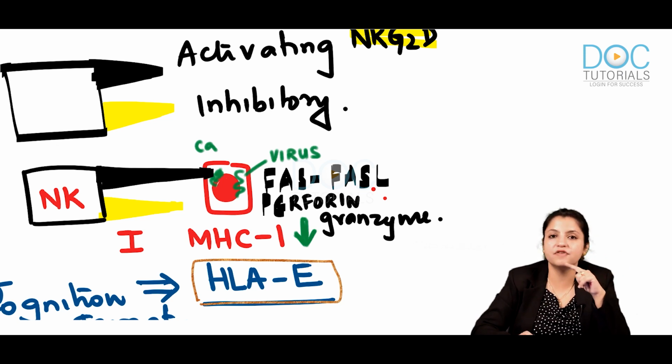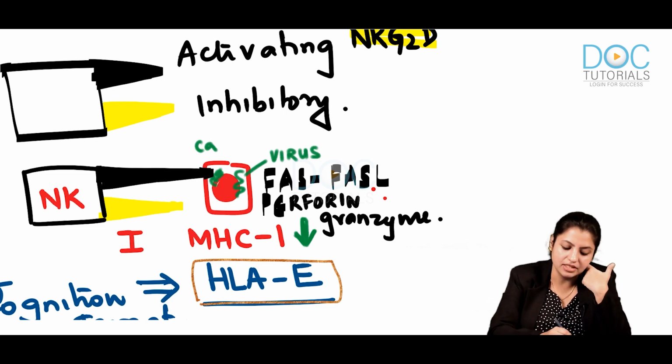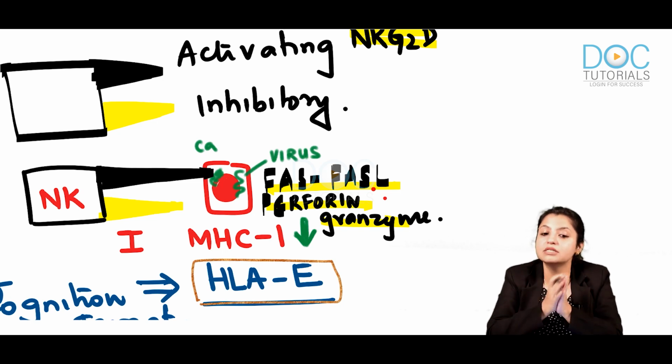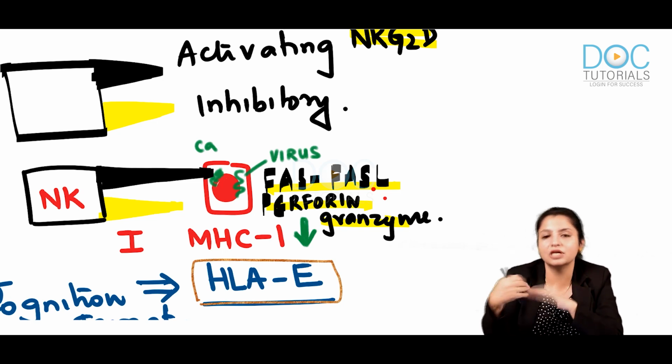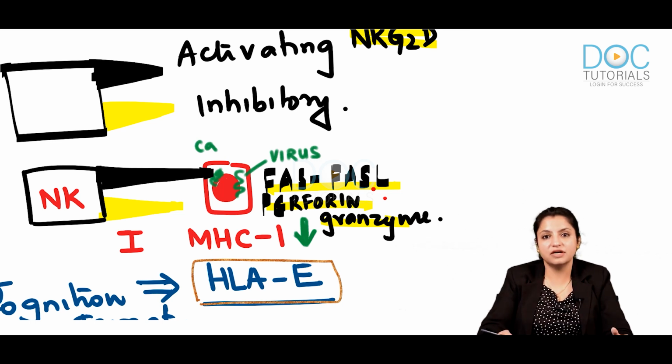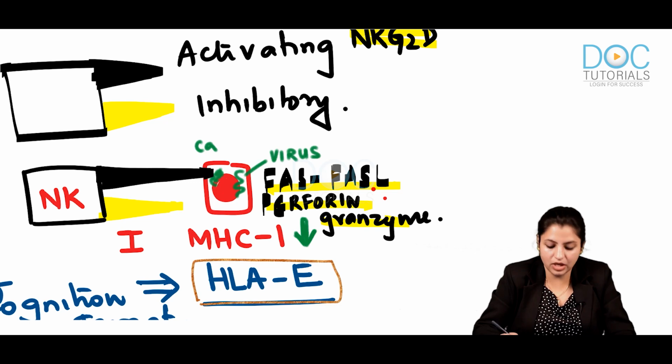Here is the very important catch point that you have to remember. Suppose I am saying that we have already read this killing mechanism, is it true? Yes, you studied that cytotoxic T cells, that is CD8 T cells, also kill by the same mechanism, by the perforin granzyme pathway or Fas ligand pathway. The same pathway of killing, isn't it? So how are they different from CD8 cells? Let me explain it to you with an example. If you understand this example, you will understand this well.